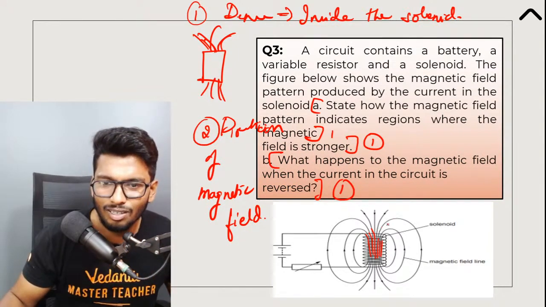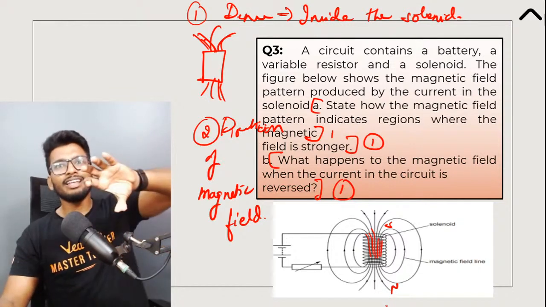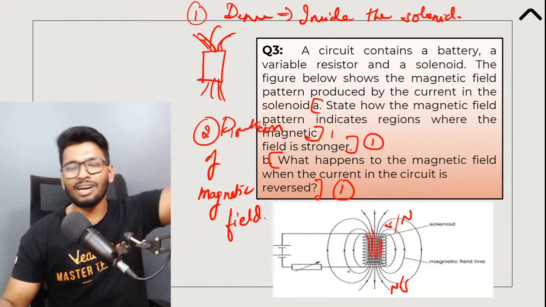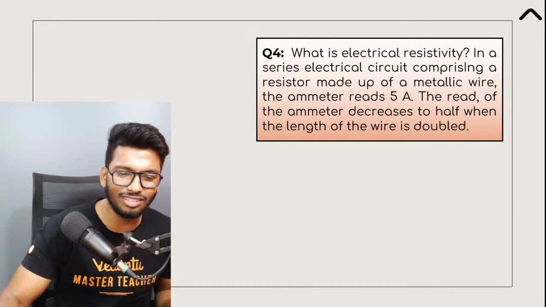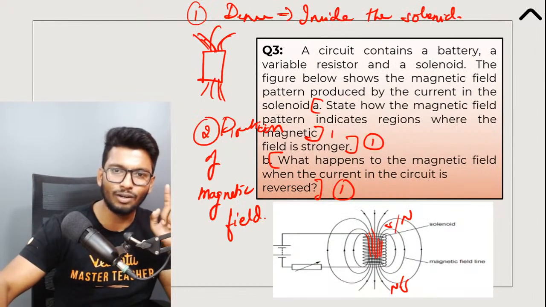Initially, let's say that this is the north, this is the south pole, and this is the north pole. When you change the direction of current, the polarity would change. Now this would become north and this would become south. So the direction of the magnetic field lines would also change. That's the answer. So that is the end of the third question, guys. Fantastic job so far.